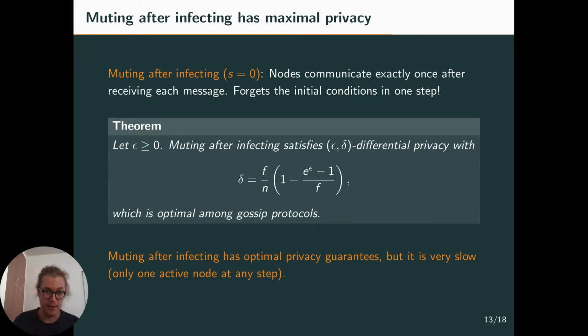And the good thing is that this is actually optimal among gossip protocols. I invite you to read the papers for the details of this, but basically with any reasonable algorithm, you cannot guarantee more than this. So it has optimal privacy guarantees, that's great, but it's very slow because only one node is active at any time step. So it will take a lot of time for the algorithm to converge.